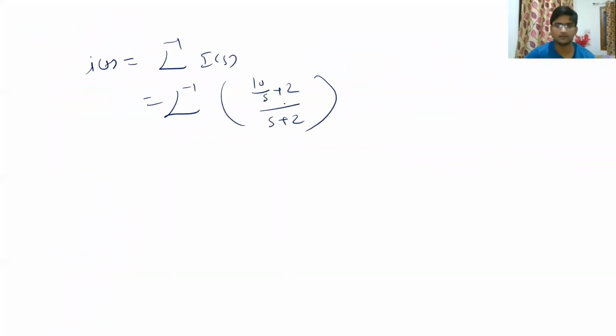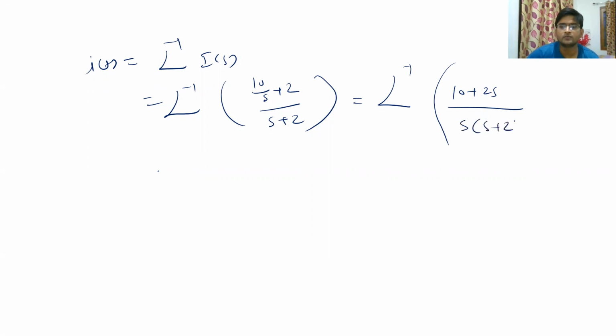Let me rearrange it also. So we will get Laplace inverse of 10 plus 2s divided by s into s plus 2. So to calculate the inverse Laplace, we have to take the partial fractions, we have to divide it into the form of 1 upon s plus 2, and so on.